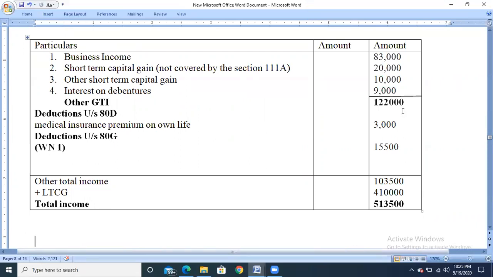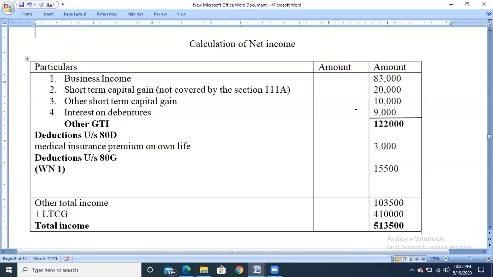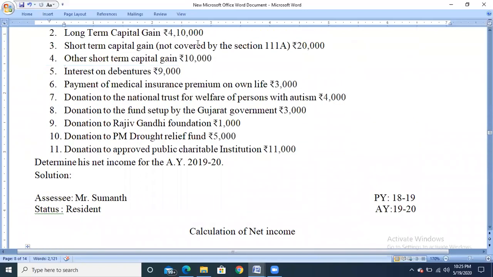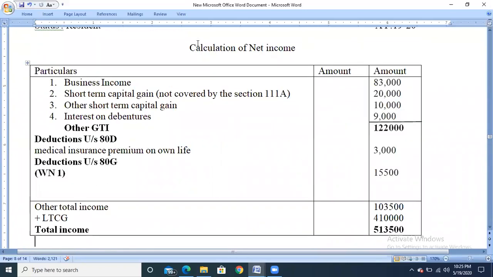And this 1,22,000 will be called other gross total income because we have not included the long-term capital gain. If you check in the problem, they have given the long-term capital gain of rupees 4,10,000. So 4,10,000 will be added after the deductions have been done. So other gross total income is 1,22,000. Now we need to claim the deductions under section 80D.